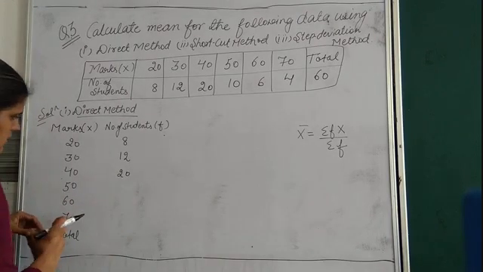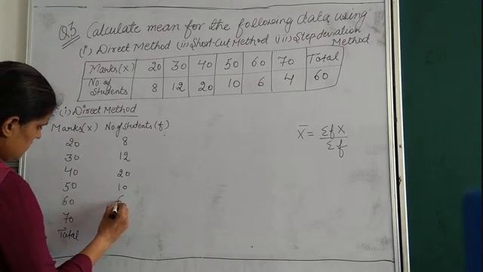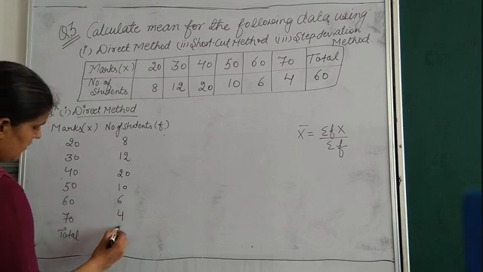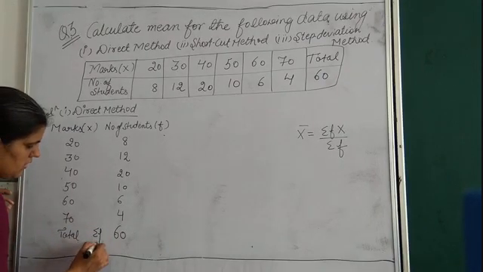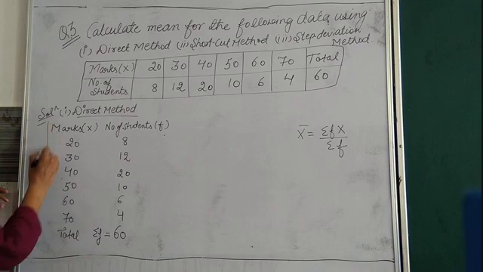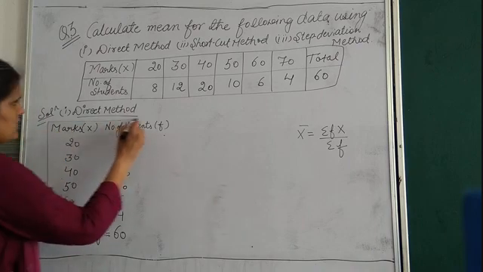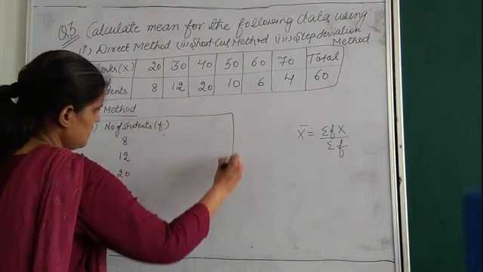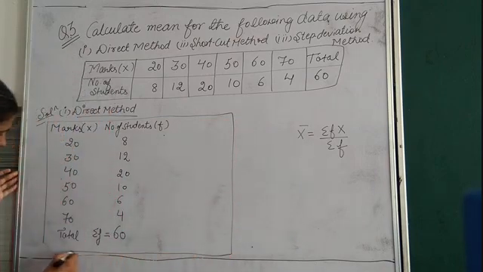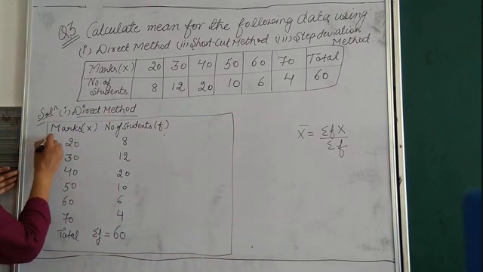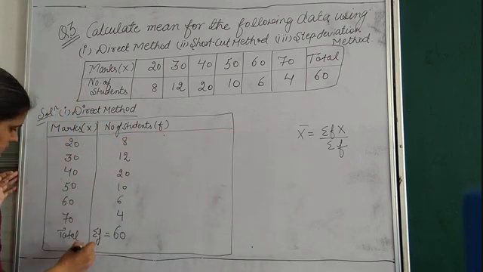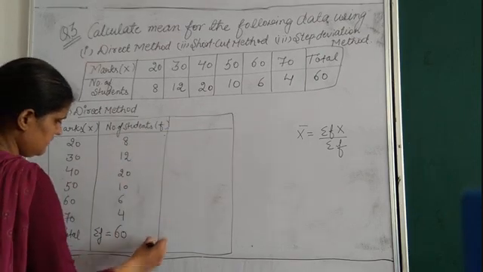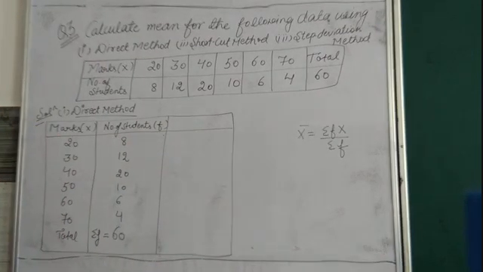It is not written in front. 10, 6, 4 and total is 60. Clear? We call this total sigma f. Let me make this box. Clear bache?